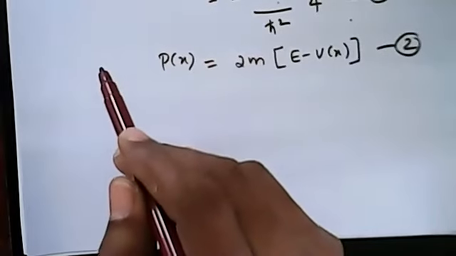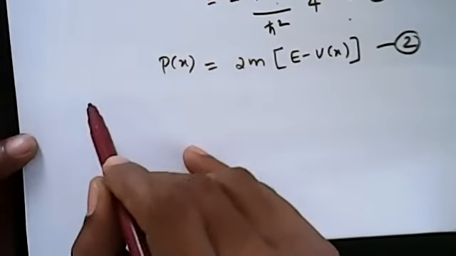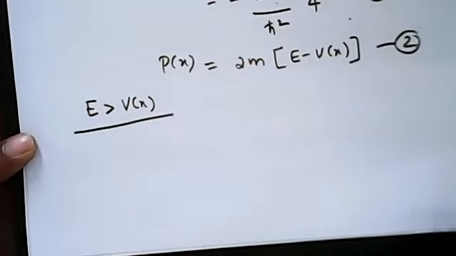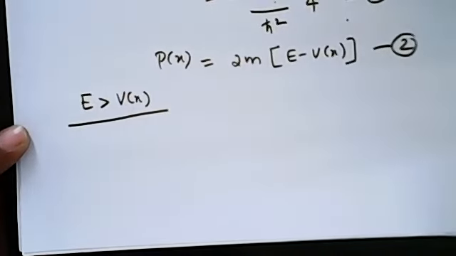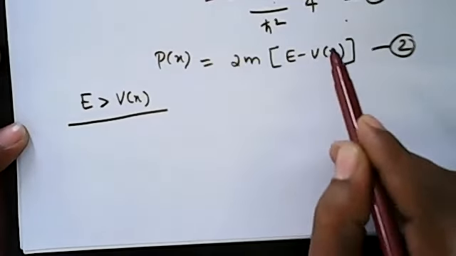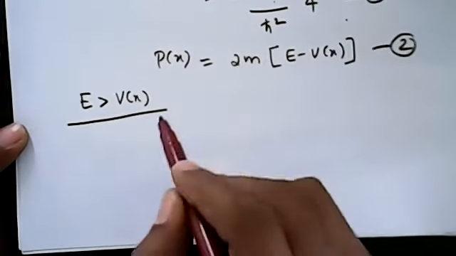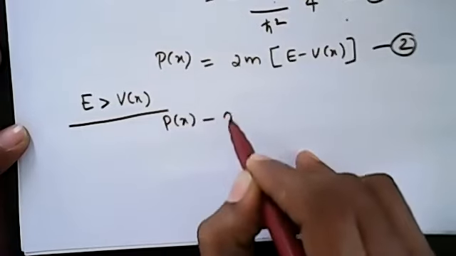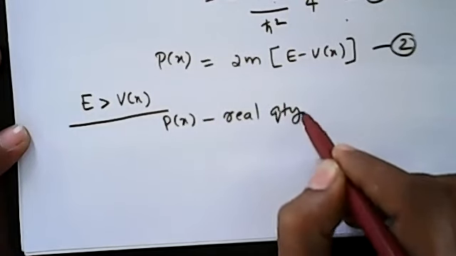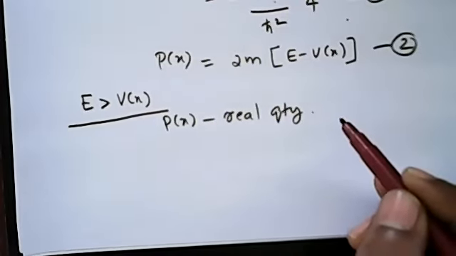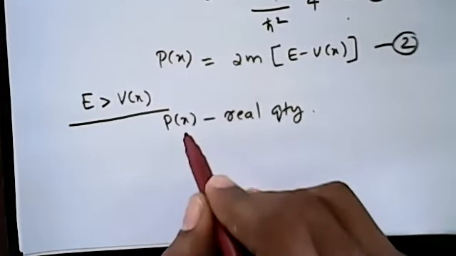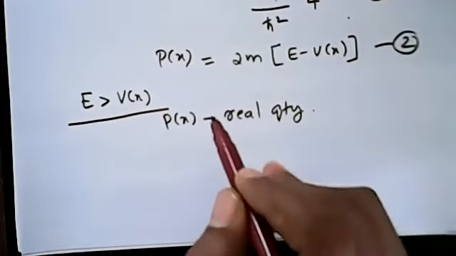Now take the case of E greater than V of x. Apply that condition. When E is greater than V of x, this is a positive quantity. Positive means p of x is a real quantity. So when the momentum is real, that means in the classical